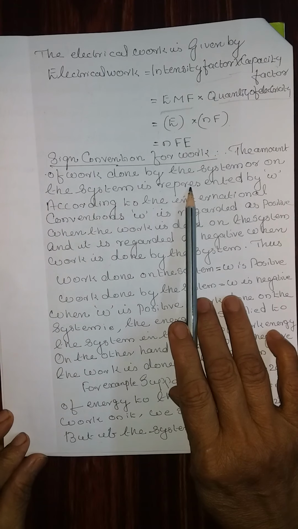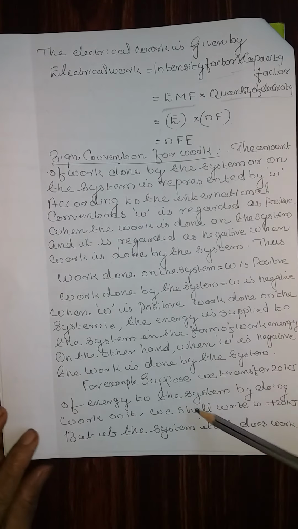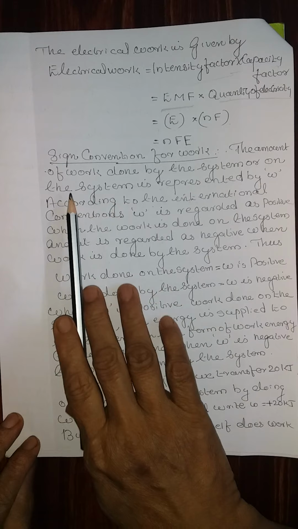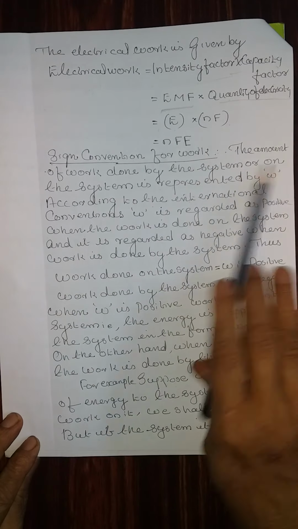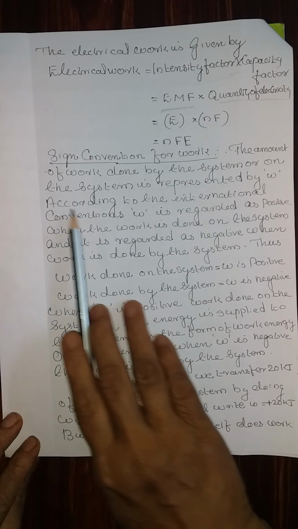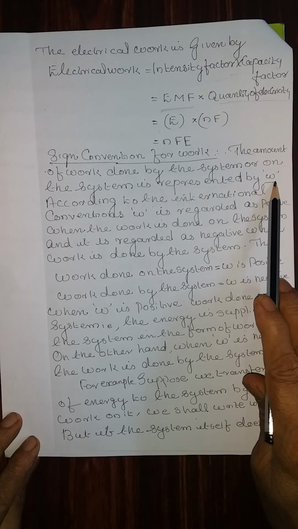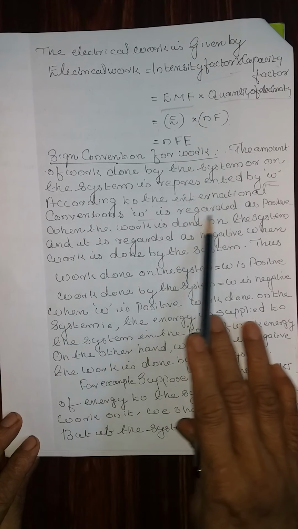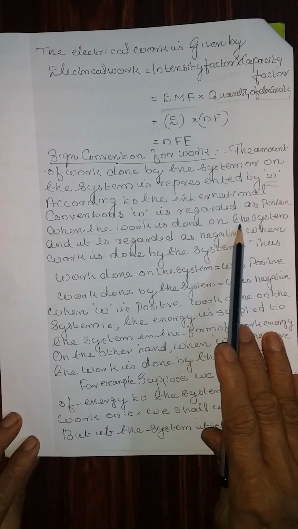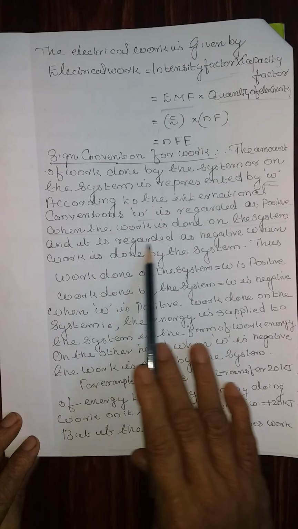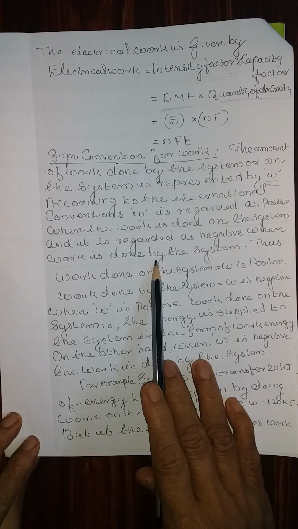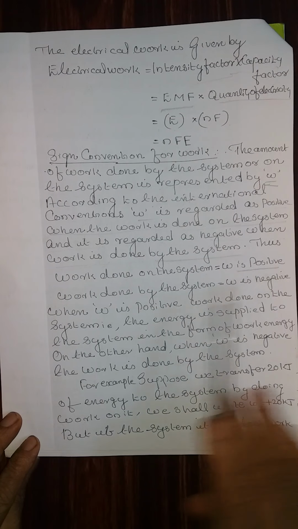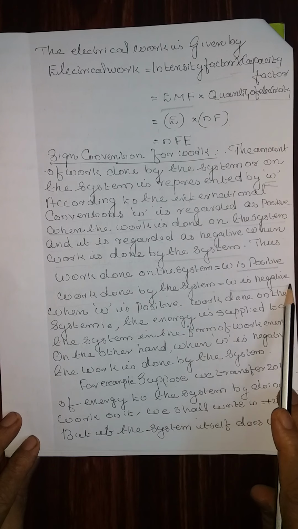Next is sign convention for work. This is already explained, but in this portion it is required because we are going to derive a small equation. Sign convention for work. The amount of work done by the system or on the system is represented by small w. According to the international conventions, w is regarded as positive when the work is done on the system and is regarded as negative when the work is done by the system. Thus, work done on the system, w is positive. Work done by the system, w is negative.